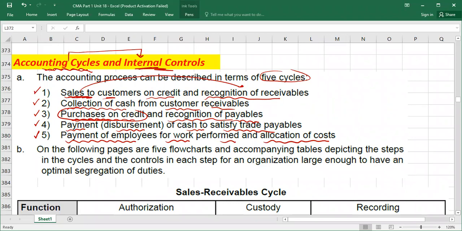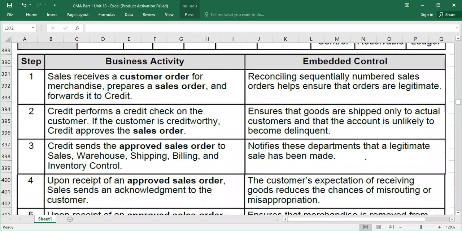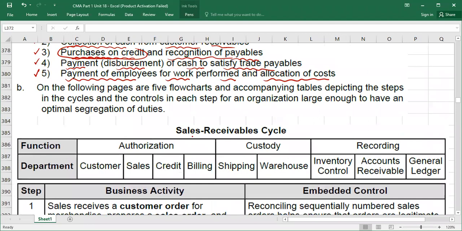So here we go, guys. Starting from the sales receivable cycle. It is called the sales receivable cycle.